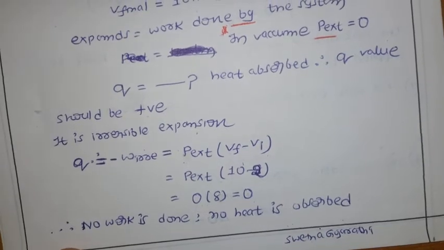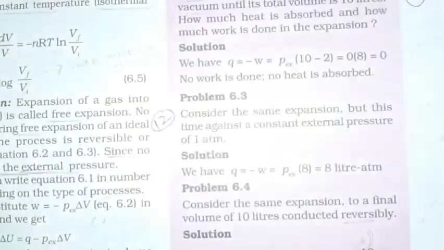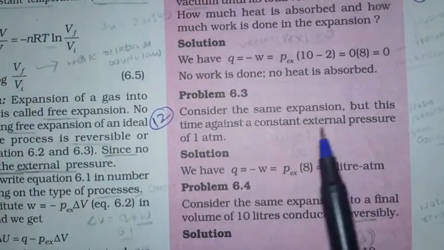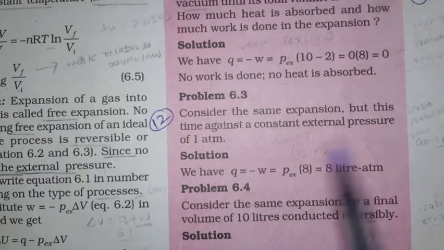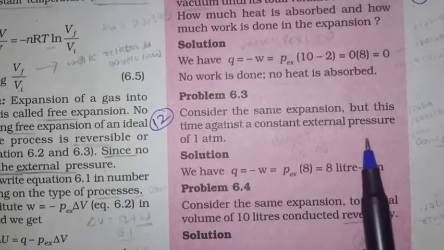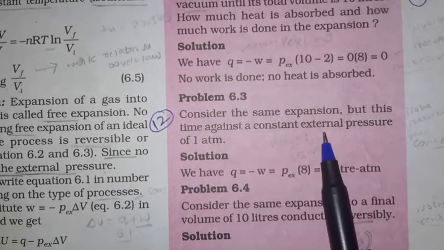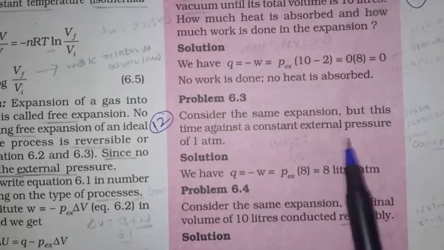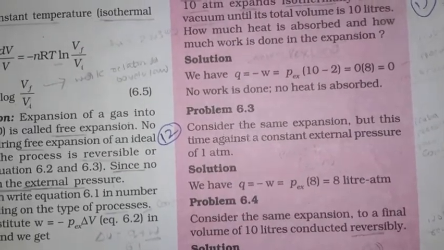Now let us see the next problem, number 6.3. What is given there? Consider the same expansion, but this time against a constant external pressure of 1 atm. Here they mention that we have a constant external pressure, that is 1 atm.